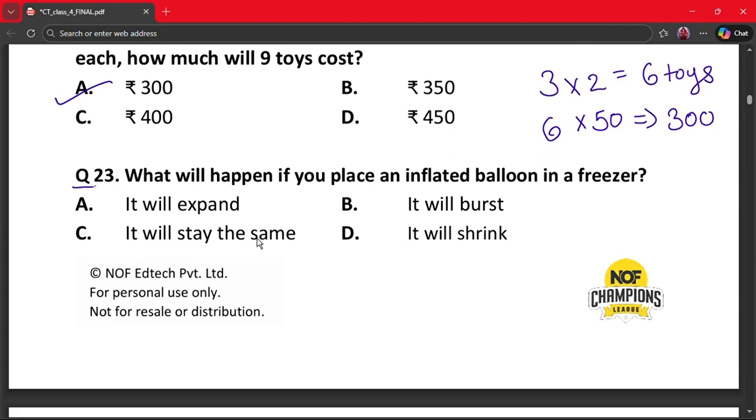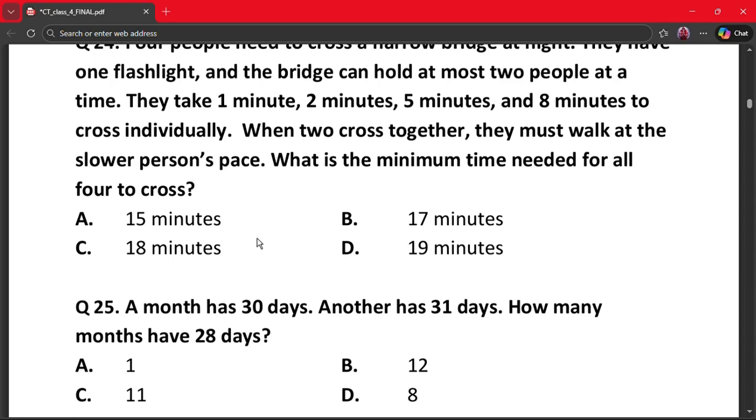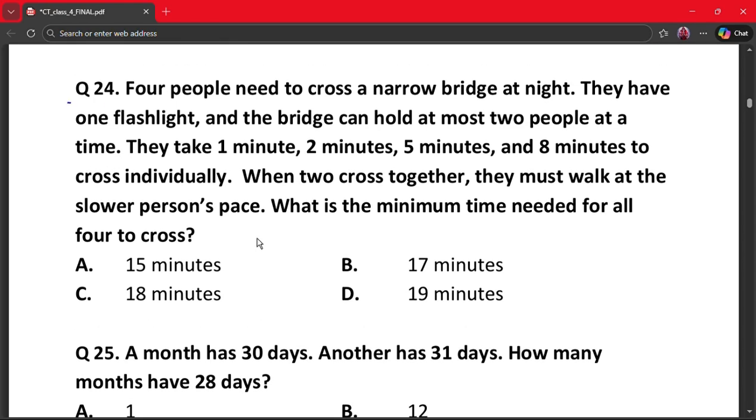Next question is question 23. What will happen if you place an inflated balloon in a freezer? A. It will expand. B. It will burst. C. It will stay the same. And D. It will shrink. Here, the correct answer is option D. Cold air contracts. Air inside the balloon becomes denser and shrinks. So the balloon becomes smaller in size. Hence, it shrinks.